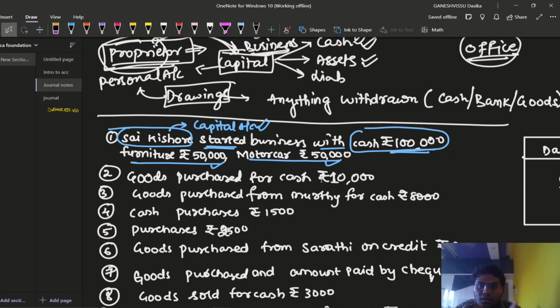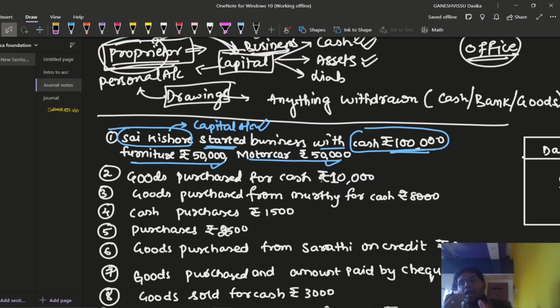So can we merge all these three transactions into one transaction, friends? One account is being credited here, and these three are coming into the business. That means we are going to debit these three accounts, right? Then can we merge all these three transactions? Yes, we can merge, which is called a compound journal entry.